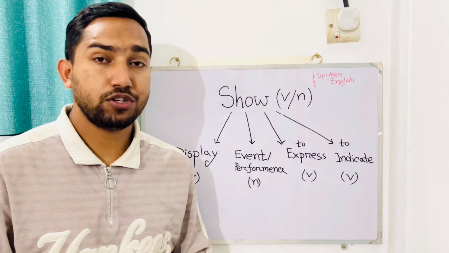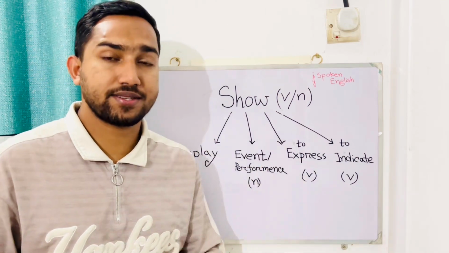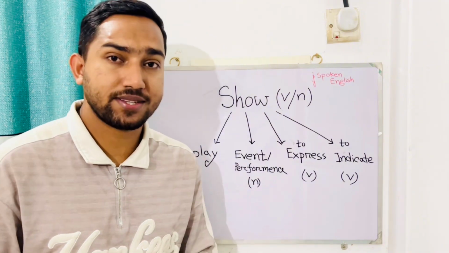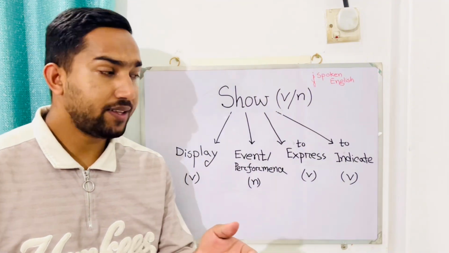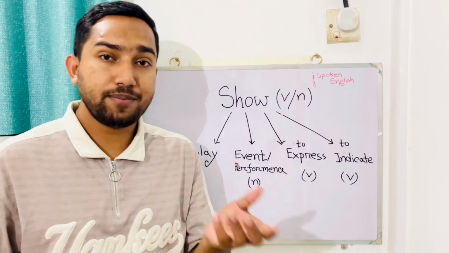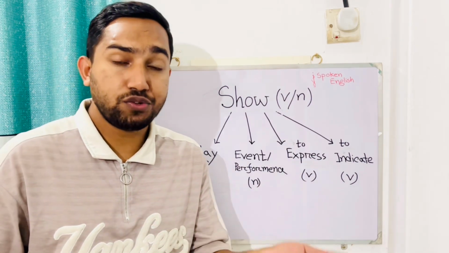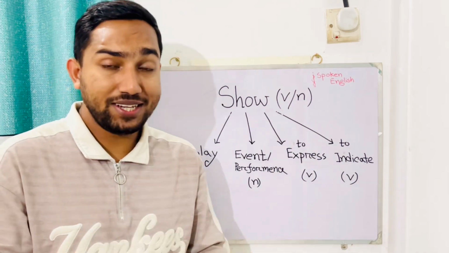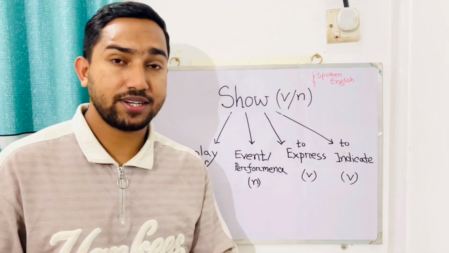After that, show can be used to express something. For example, show respect to the elders. Show respect to the near and dear ones. Finally, show means to indicate. For example, Russell shows interest to go to market. He shows interest to do this work.